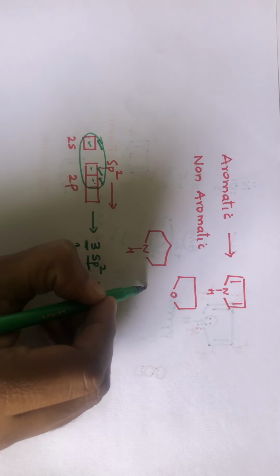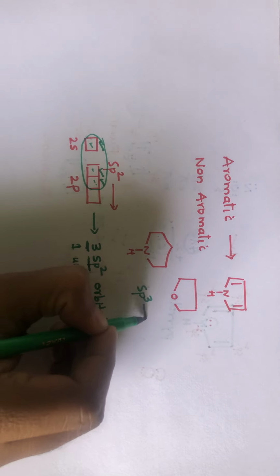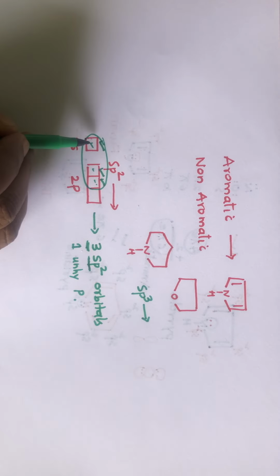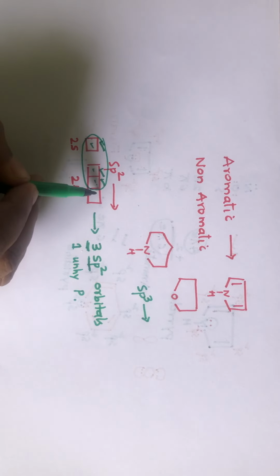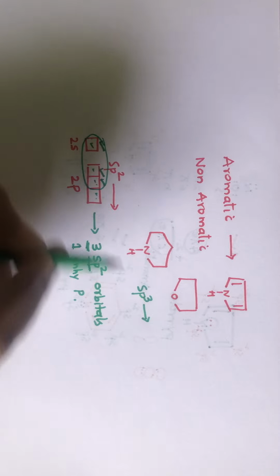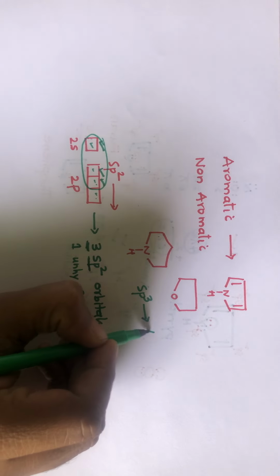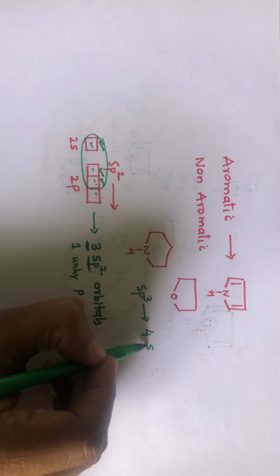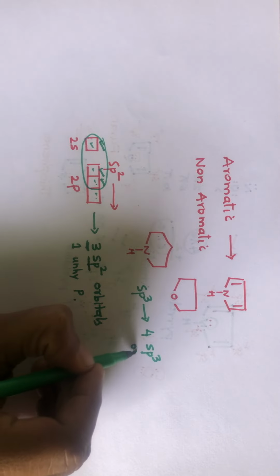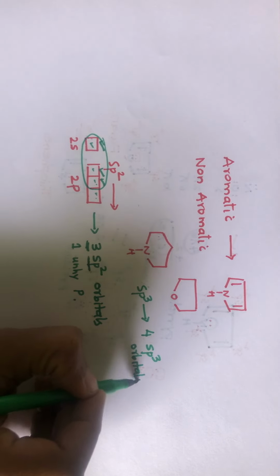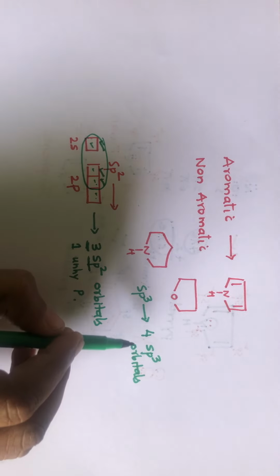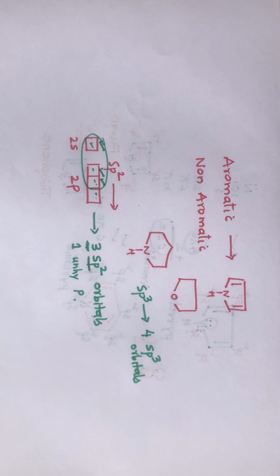If the hybridization is sp3, then 1s and 3p orbitals will undergo hybridization. So 4 will combine and you will get 4 sp3 orbitals, so there will be no unhybrid p orbital. That is why if a carbon atom is sp3 hybridized, it will not involve itself in delocalization.